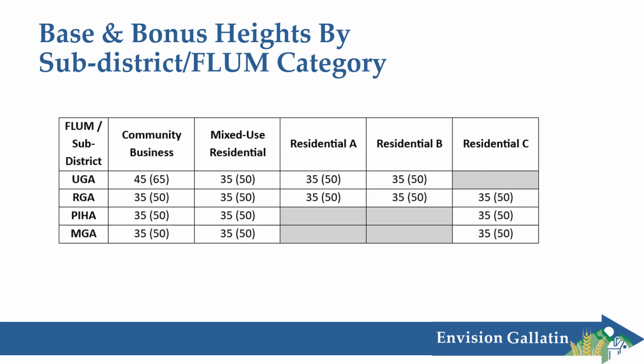And here is the base and bonus height by, again, subdistrict and future land use map category. It works exactly the same way as the previous table does, again, with the same subdistricts in gray to show that they're not available in the corresponding future land use map categories. In the community business subdistrict, the base height is 45 feet, a bonus height is 65 feet, and the height is the same for all other subdistricts and future land use map categories. And this is a recommendation again, and this is also a draft, so we'd love to hear any feedback if folks have it on this table or anything else in the model code.